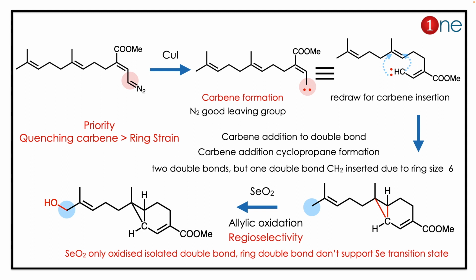So you have a new ring, and you are using selenium dioxide. Selenium dioxide is an interesting reagent. It converts allylic hydrogen into allylic alcohol. So it's a regioselective oxidation. The reagent gives the regioselectivity. The concept you have to learn here is carbene.